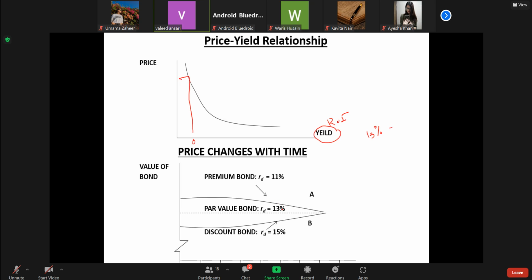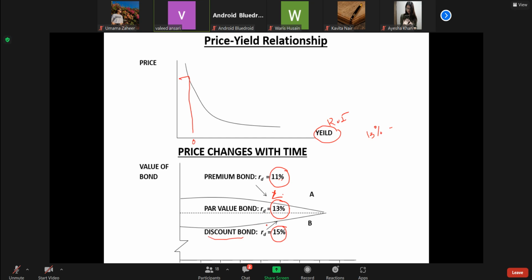For example, just assume that the bond provides a 13% rate. If the prevailing rate of interest, the discounting factor, is 11%, the bond will be sold at a premium, because it is less than the bond's rate of interest. If the required rate of return is 15%, the bond will be sold in the market at a discount to the face value.